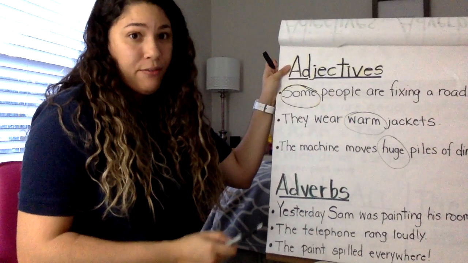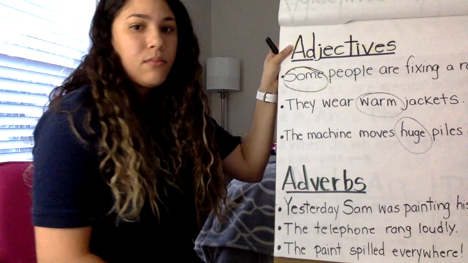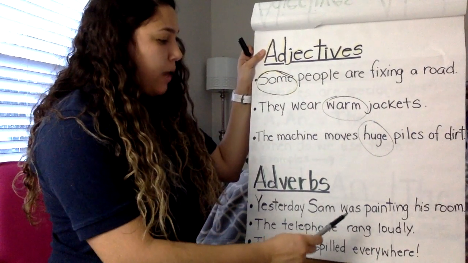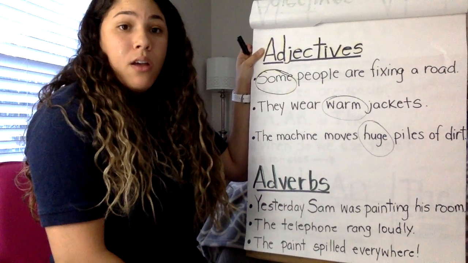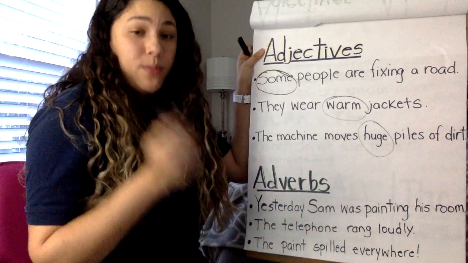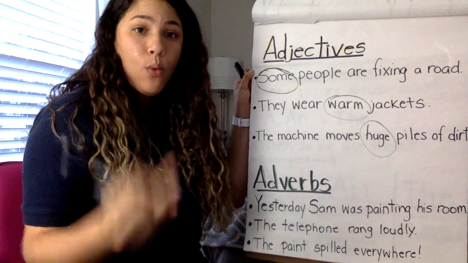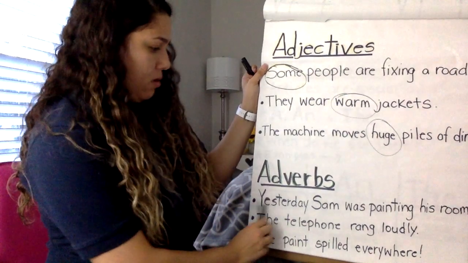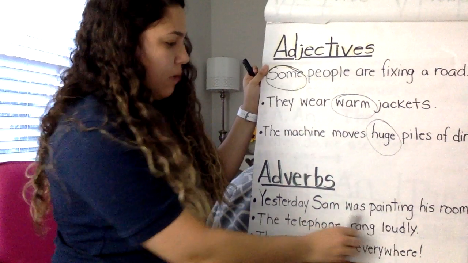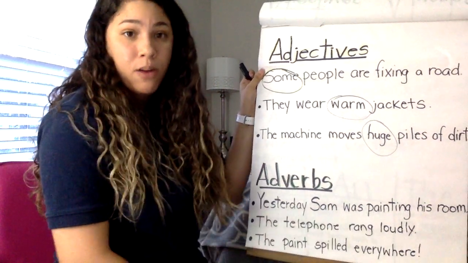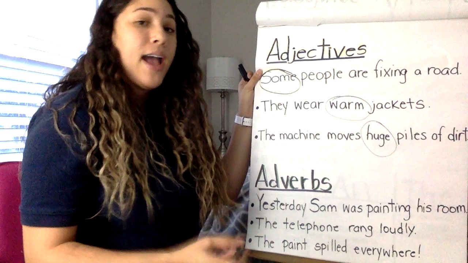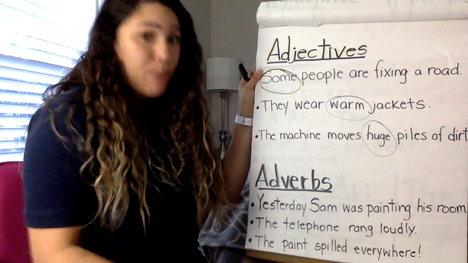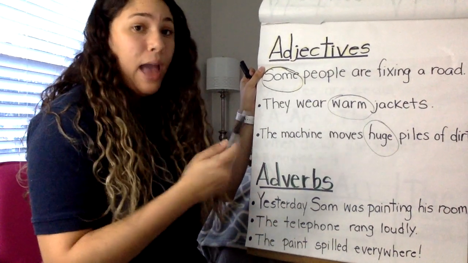Now let's look at the adverbs. Yesterday, Sam was painting his room. Now, adverbs answer the question how, when, and where. So first we have to look for our verb. Yesterday Sam was painting. Painting is our verb. That's the action, right? Now we ask, how, when, or where did Sam paint? How did he paint?